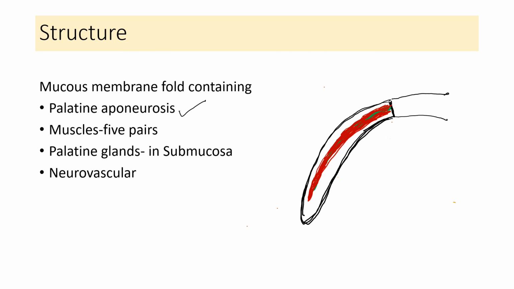Then naturally this is the mucous membrane, so it is going to have the lining epithelium. This is the nasopharyngeal side. So this is related with the nose and nasopharynx. So the epithelium on this side is the ciliated columnar epithelium.